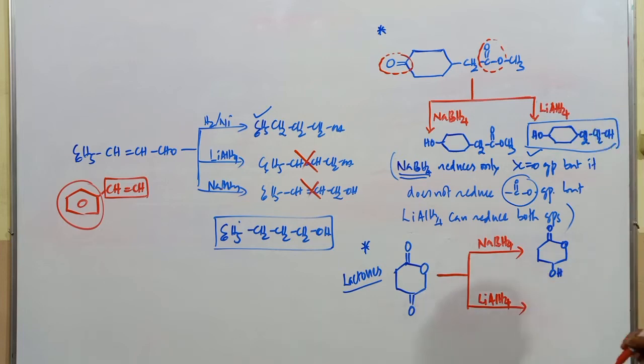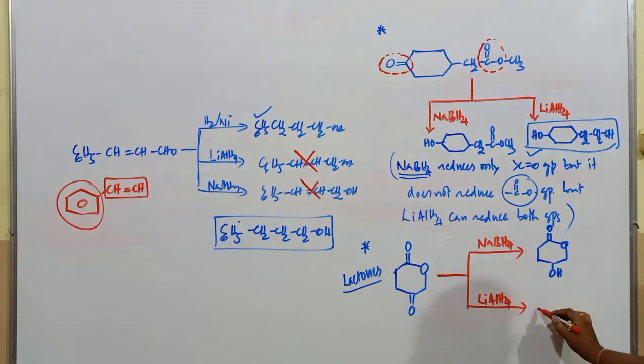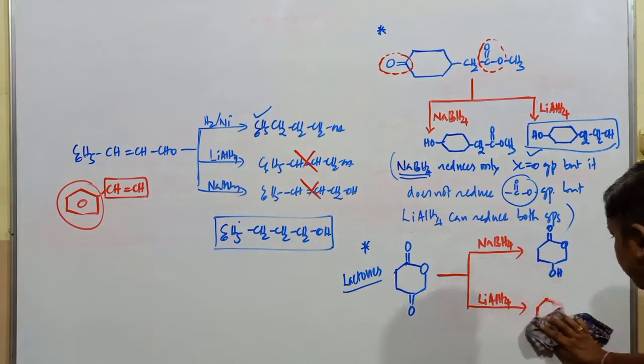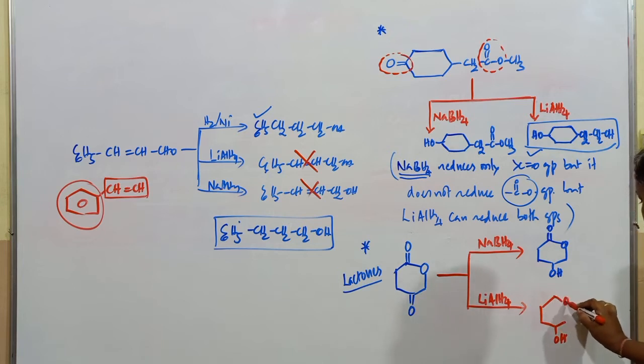But whether the product is going to be the same in presence of lithium aluminum hydride, definitely it is not the same, because lithium aluminum hydride reduces both the carbonyl and the ester functional group. When it reduces the carbonyl as well as the ester functional group, the product is an alcohol. So this is the compound, it is OH. Next one, this is the group, and here it is going to be OH.